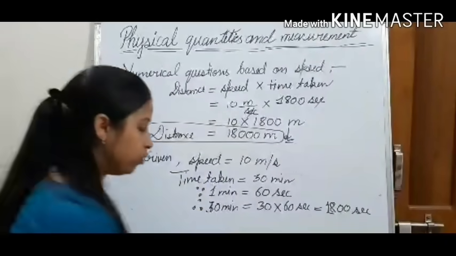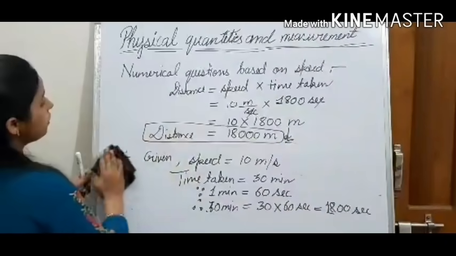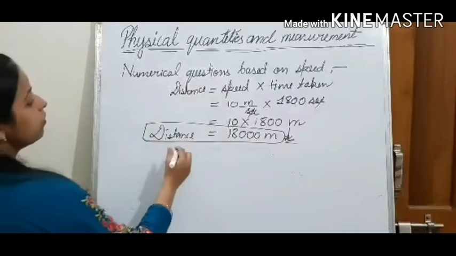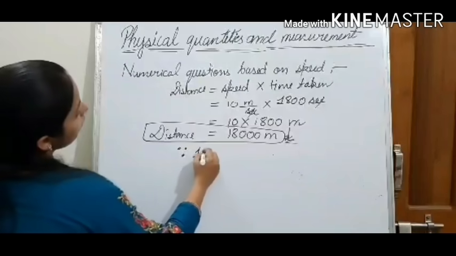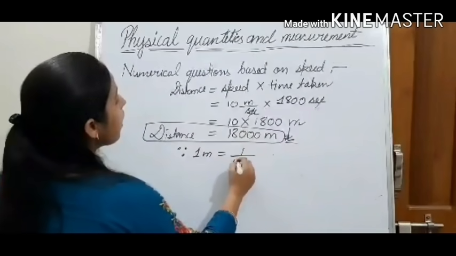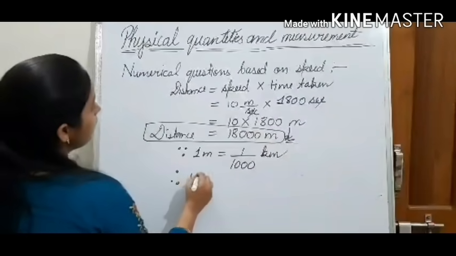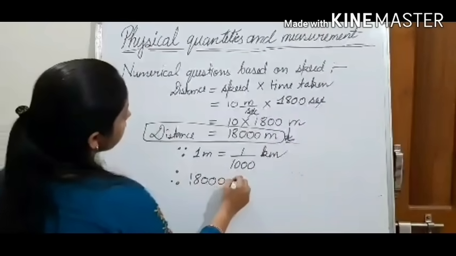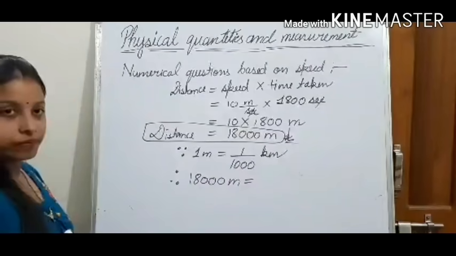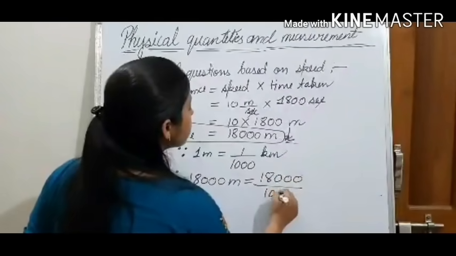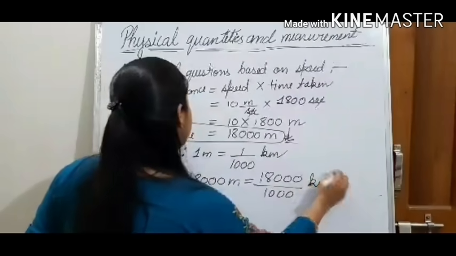So we will convert into kilometer. So distance we have got 18,000 meter. Now since 1 meter is equal to 1 upon 1000 kilometer, therefore in 18,000 meter how many kilometers will be there? 18,000 upon 1000 kilometer.